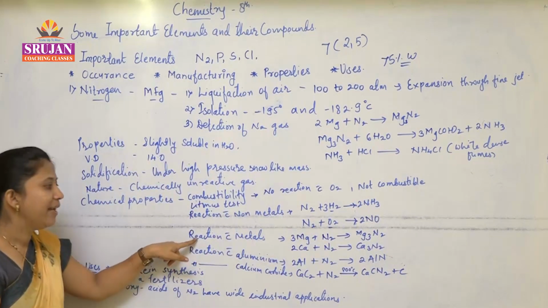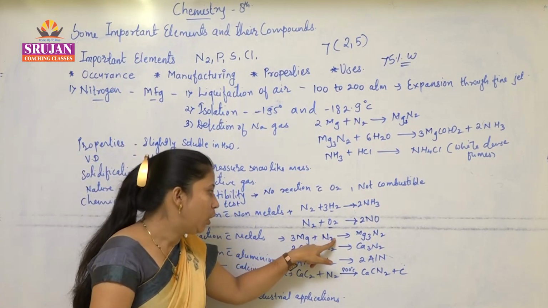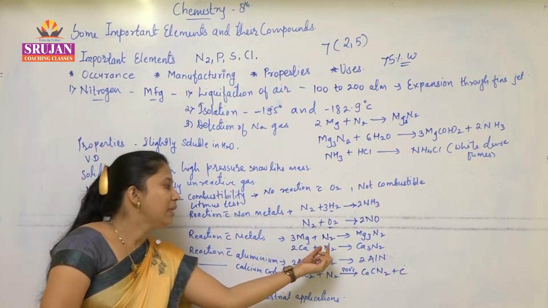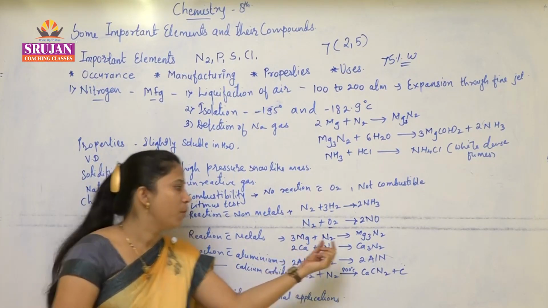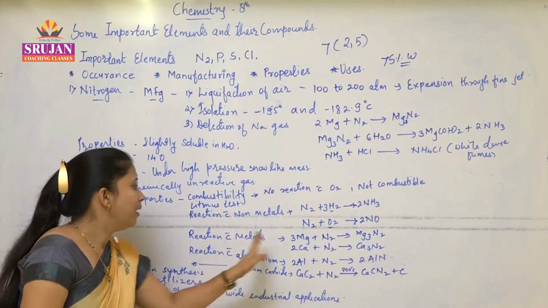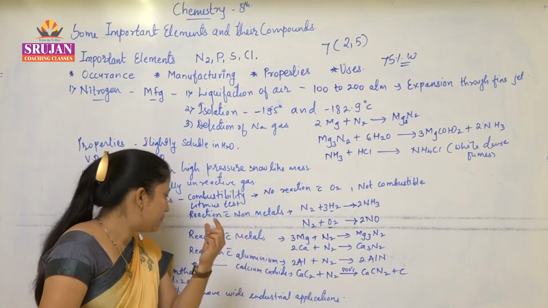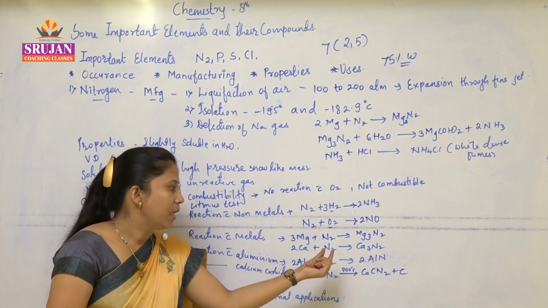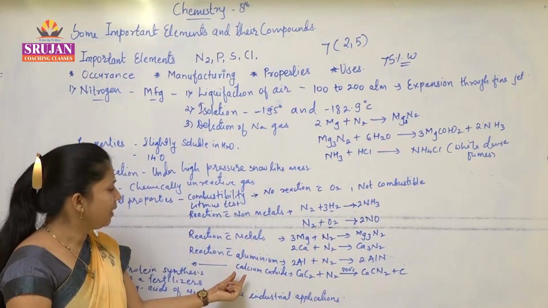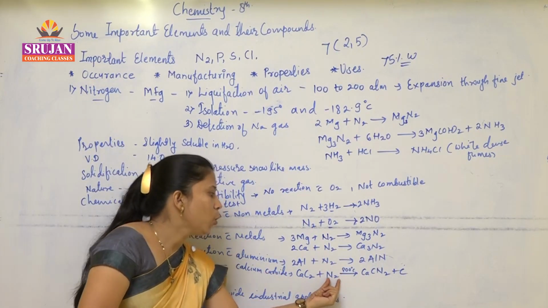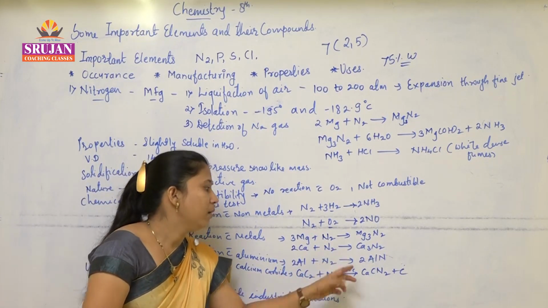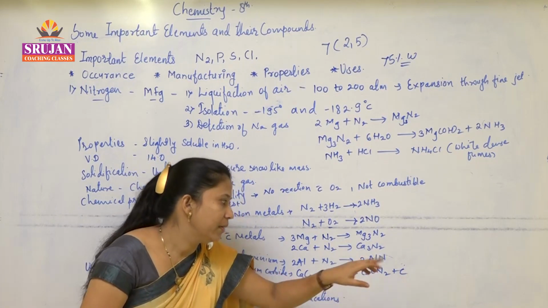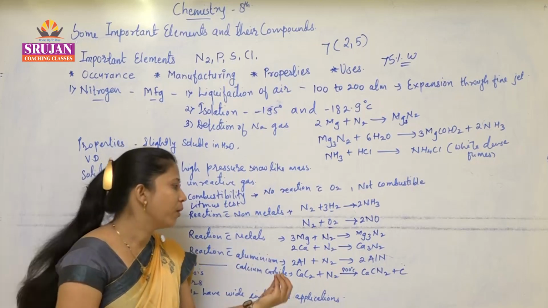Okay. Next is reaction with metals. Whenever nitrogen is allowed to react with magnesium, there is formation of magnesium nitride. Whenever nitrogen is allowed to react with calcium, there is formation of calcium nitride. Then reaction with aluminium: there is formation of aluminium nitride. Then take calcium carbide. Whenever nitrogen is allowed to react with calcium carbide at 800 degrees Celsius, there is formation of calcium cyanamide and carbon, in the form of coke, is released.